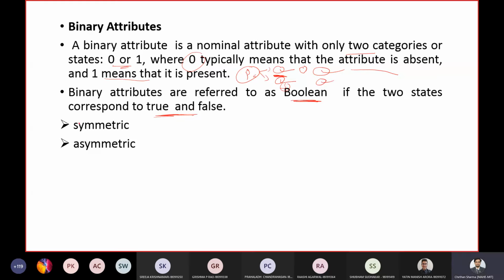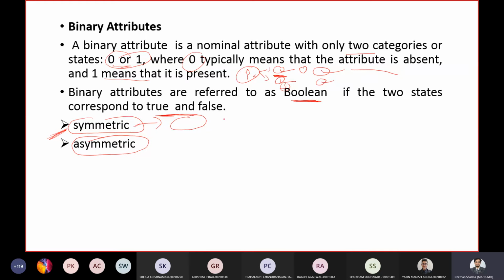There is something called a symmetric binary attribute and an asymmetric binary attribute. Again, these two are important. Binary means there are two states, there cannot be three states. If both of these states are equally important, such binary attributes are called symmetric binary attributes.